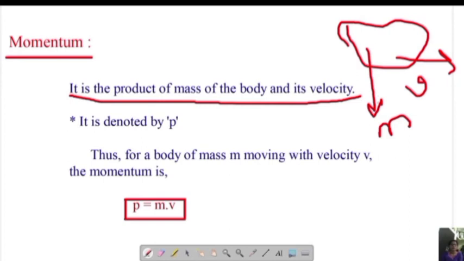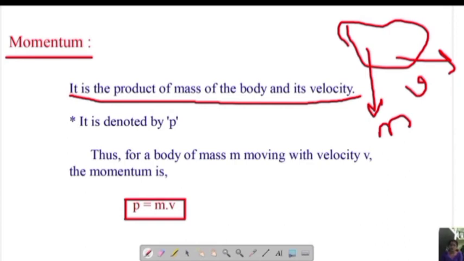You might have heard this in many cases. Momentum of the ball is more, momentum of the ball is less. In cricket commentary you might have even heard it, right? So this is about momentum. What is momentum? It is the product of mass and velocity. Previously this momentum was called the quantity of motion.